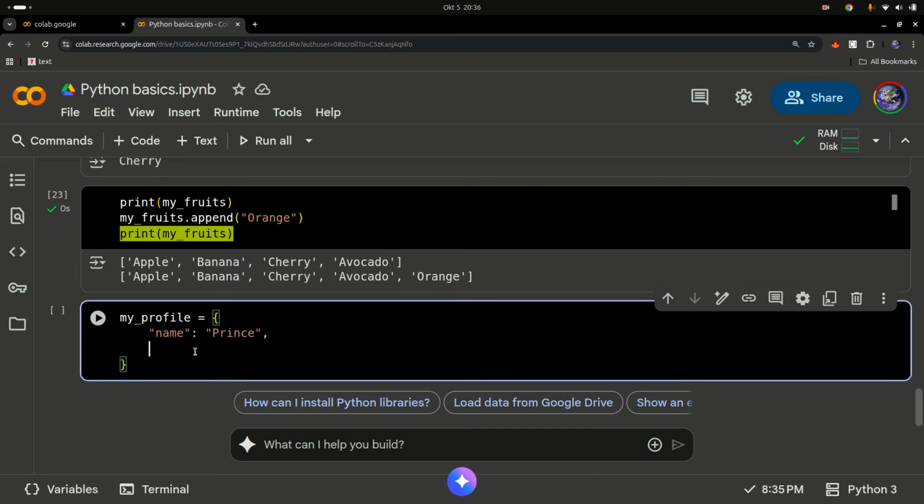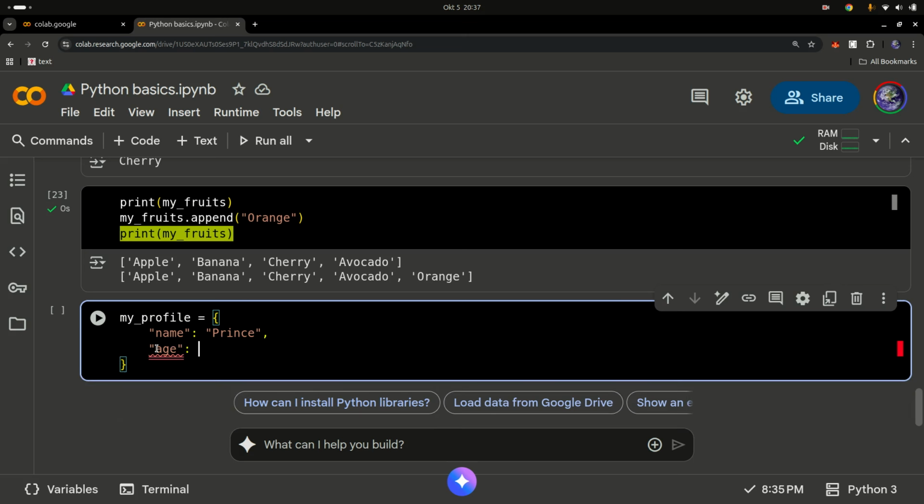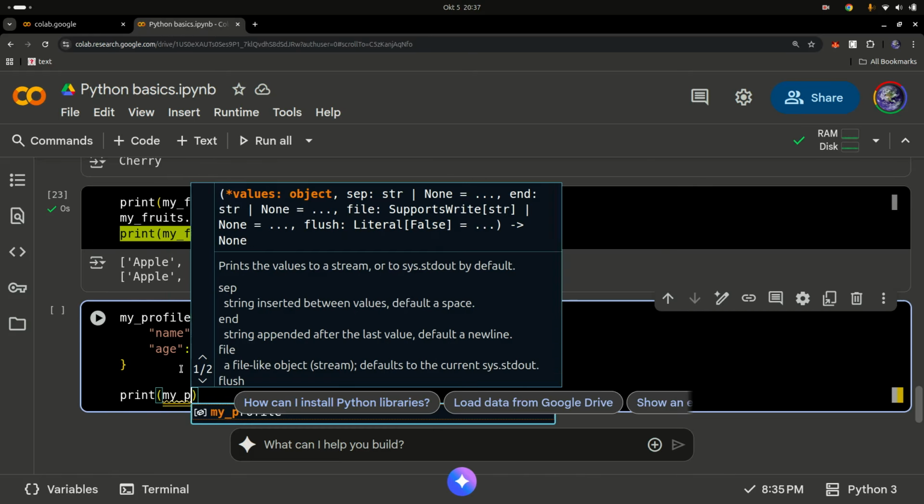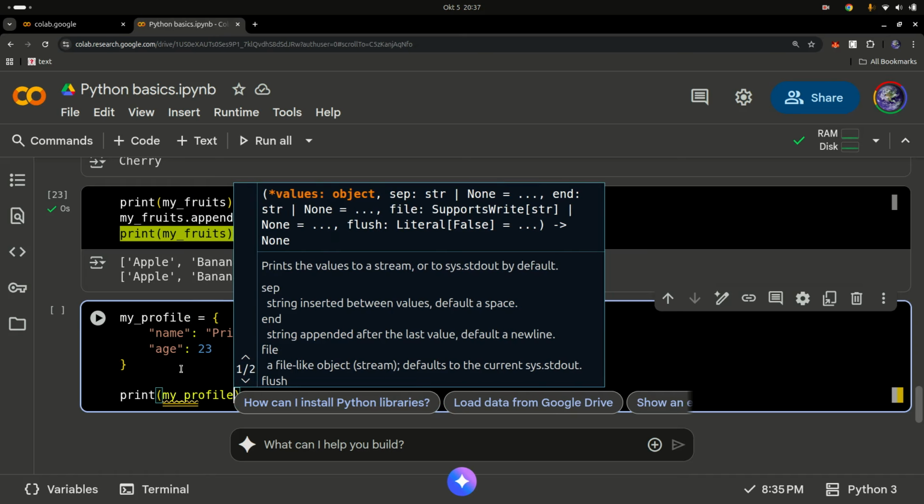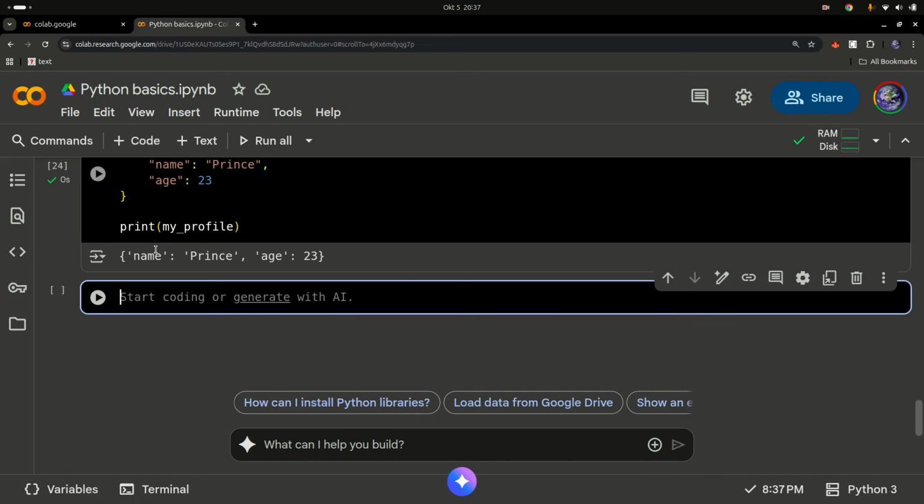And then we can keep adding key value pairs. So this is a key, and this is its associated value. Using the key, we can get its value. So let's say age, and I'm going to say 23. There we go. If I simply print my_profile and run this, it's going to output the dictionary.